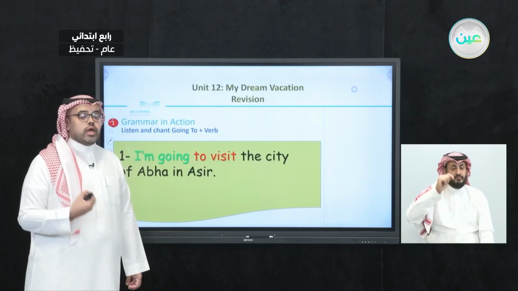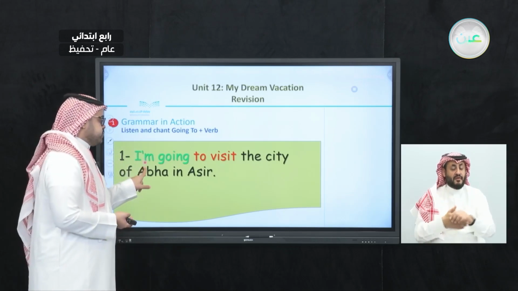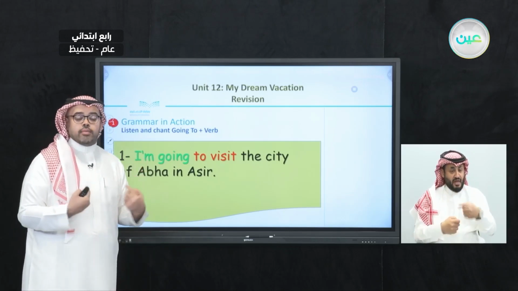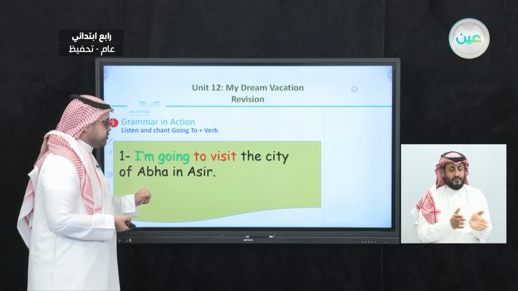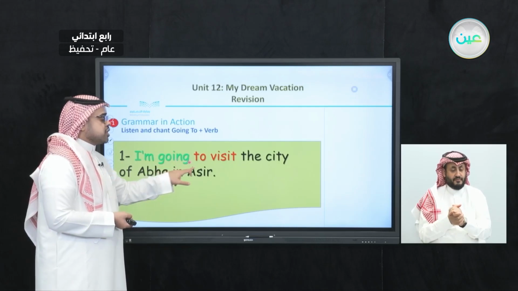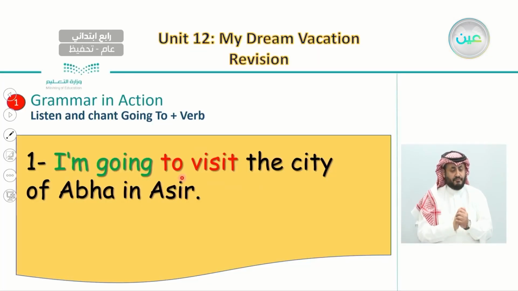So here, how did we form this sentence? We started first with the subject pronoun. I am. I'm talking here about myself. I am. And after this, we use going to. And again, here we're not talking about going to a place, like when we say going to school or mosque.